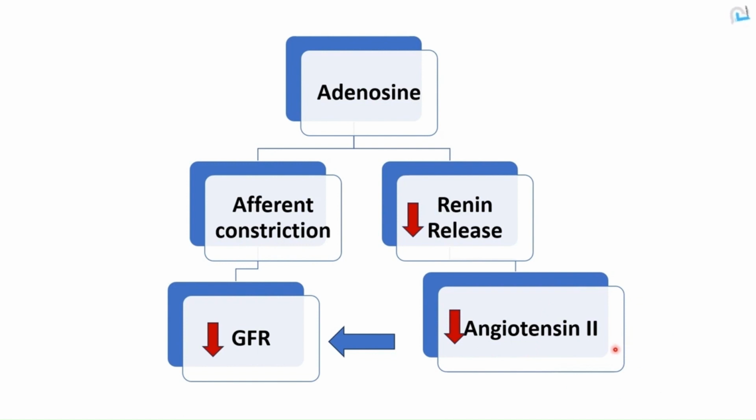So the decrease in renin causes a decrease in angiotensin 2 and subsequently contributes also to the decrease in GFR, bringing GFR back to normal.